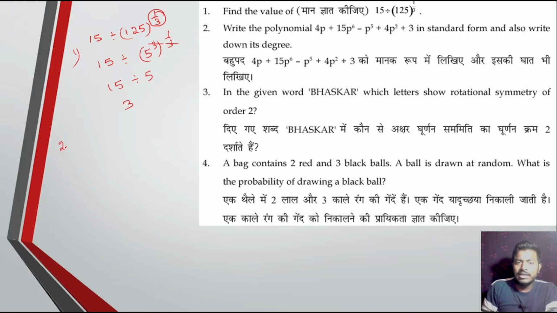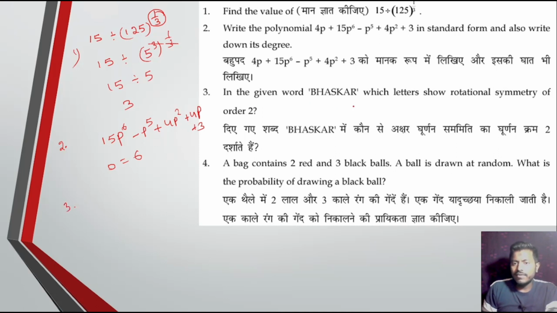Next, write the polynomial in the standard form. Okay, standard form means arrange the variable in decreasing power. So first write down 15 p to the power 6, p to the power 5, 4p square plus 4p plus 3. Here the degree equals the highest power of the variable, which is 6, so degree equal to 6.